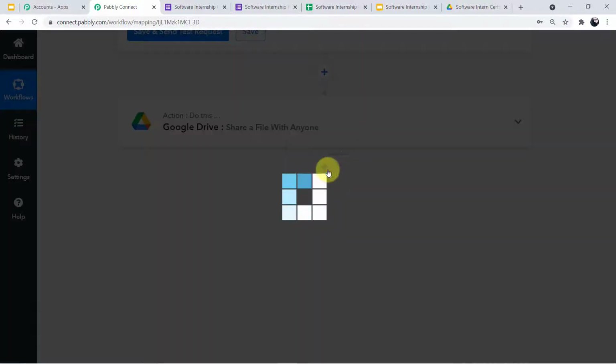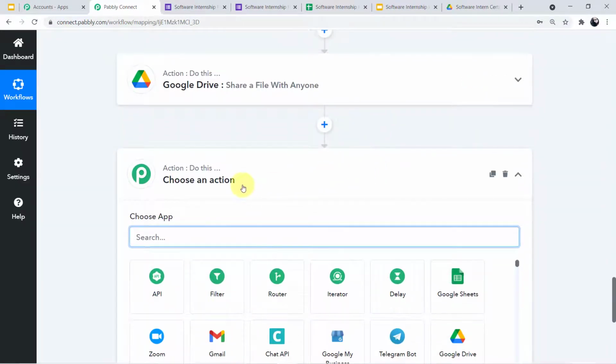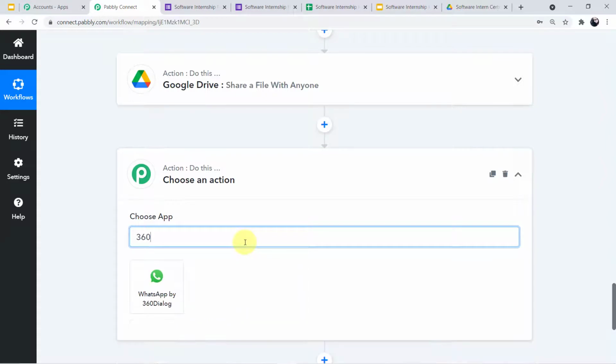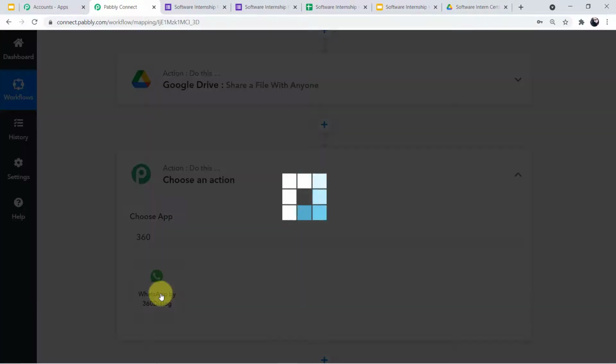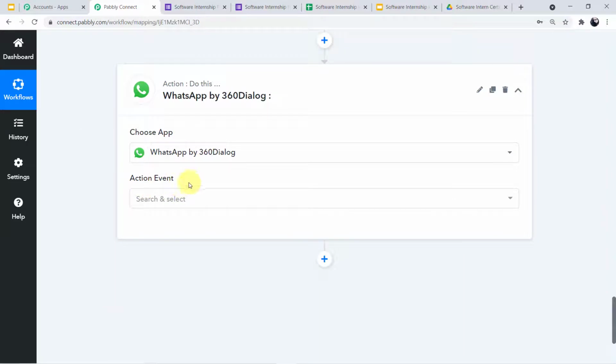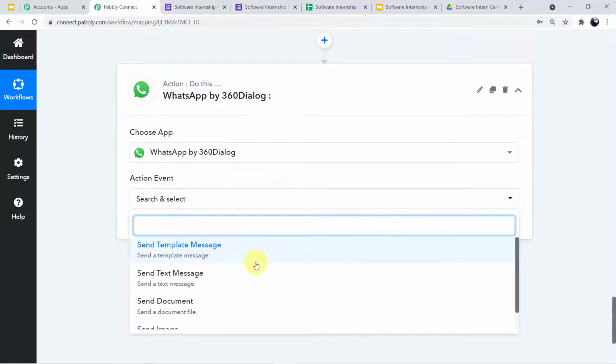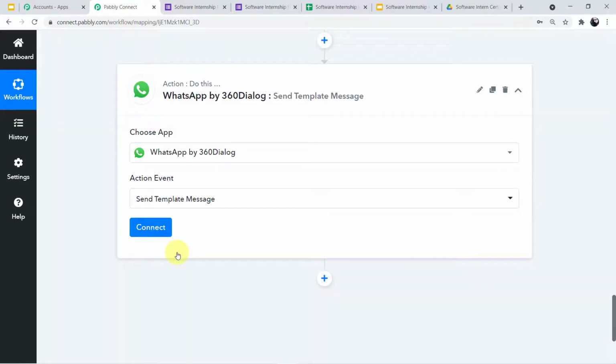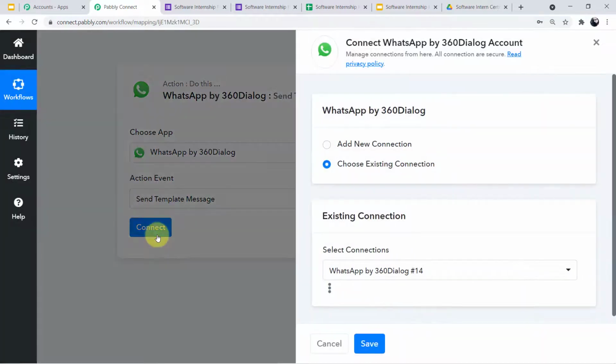For that, we have to click this plus sign. Okay, come to our next application. Here we have to search for 360 dialog. As you can see on my screen, it is written WhatsApp by 360 dialog. I'll click this. And now a new field of action event has emerged in front of me. I'll click this arrow and I'll search for the particular action event. This is my action event, send template message. I'll click this, and now I'll click on connect.